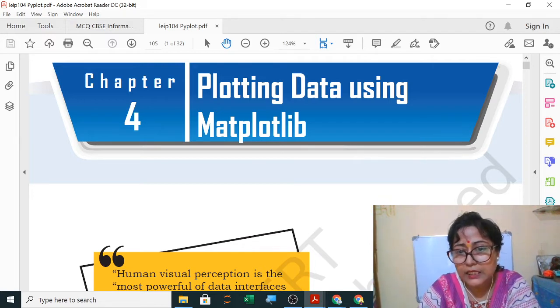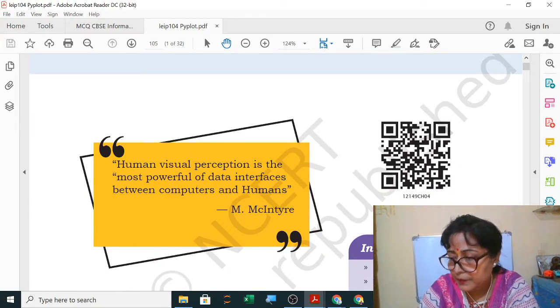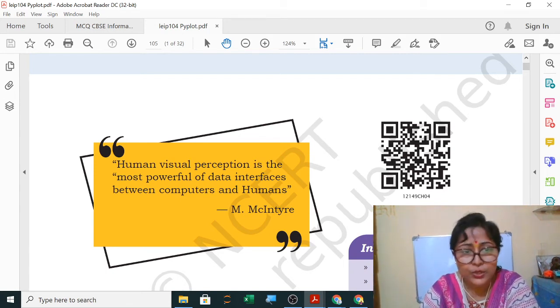Now why are we learning this chapter, what are the objectives? So when you plot the data, this topic is data visualization. Visually, if you see any data, it is very easy to understand. So using graphs like line graph, bar graph, pie chart, histogram, you can easily do the data analysis and find out what to do next, or what the future trends are, or what the data is showing. So human visual perception is the most powerful of data interfaces between computers and humans.